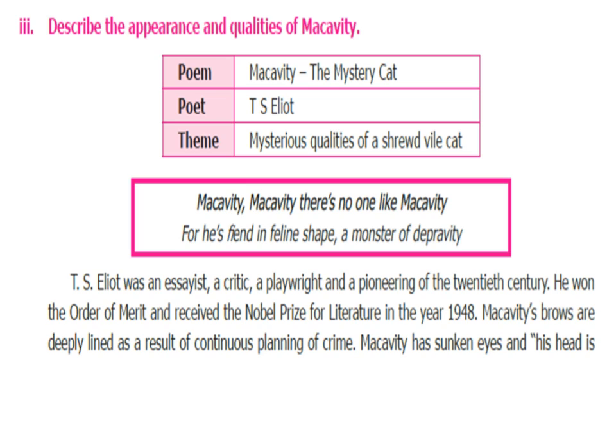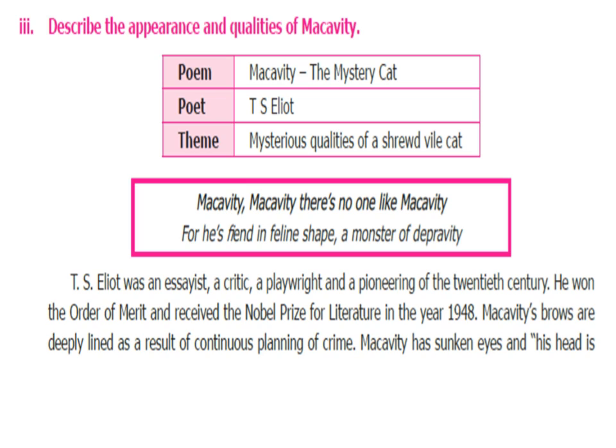The third one: describe the appearance and qualities of Macavity. Poem, Macavity the Mystery Cat. Poet, T.S. Eliot. Theme, mysterious qualities of a shrewd wild cat. Macavity, there is no one like Macavity, for he is a fiend in feline shape, a monster of depravity. T.S. Eliot was an essayist, a critic, a playwright, and a pioneer of the 20th century. He won the Order of Merit and received the Nobel Prize for Literature in the year 1948.